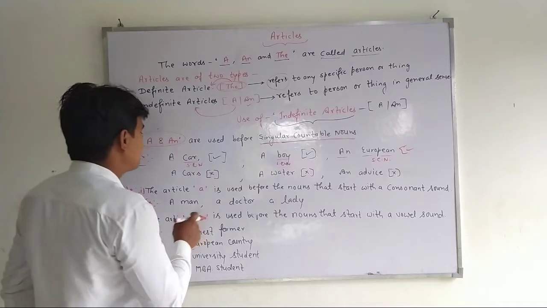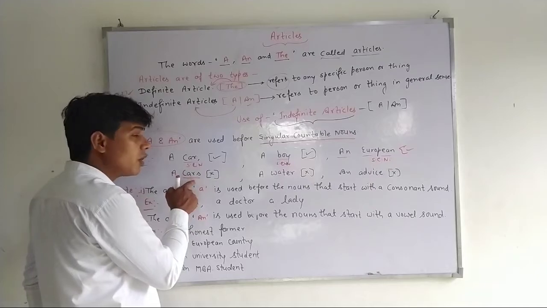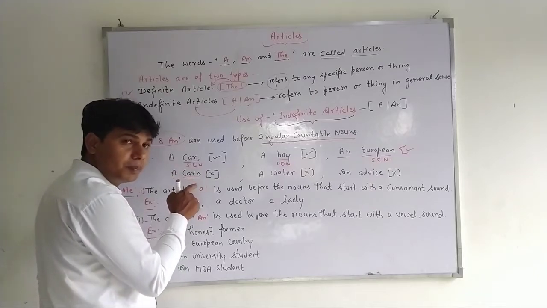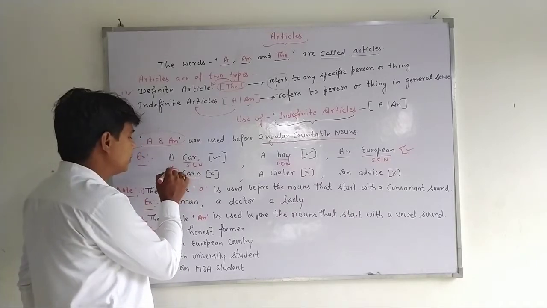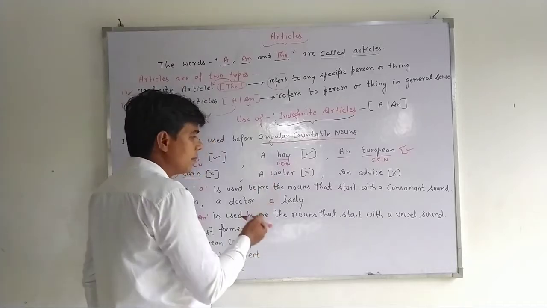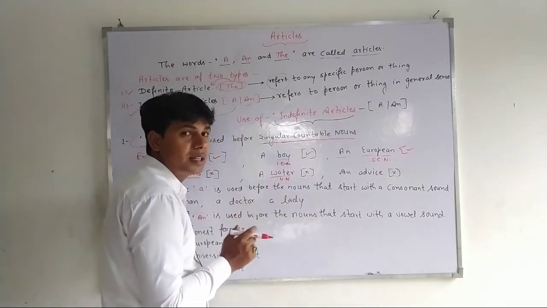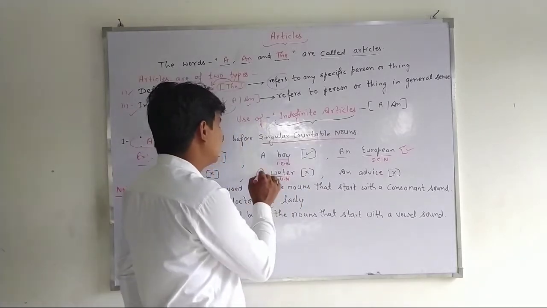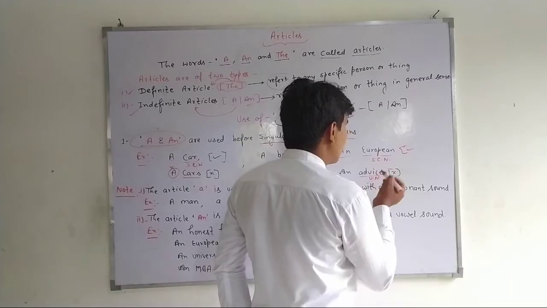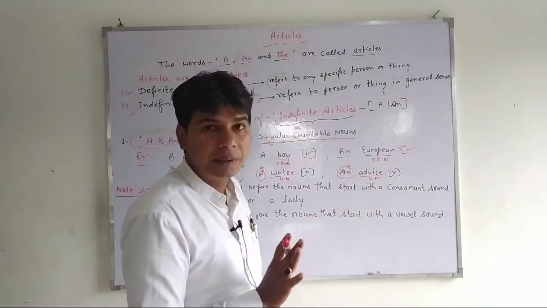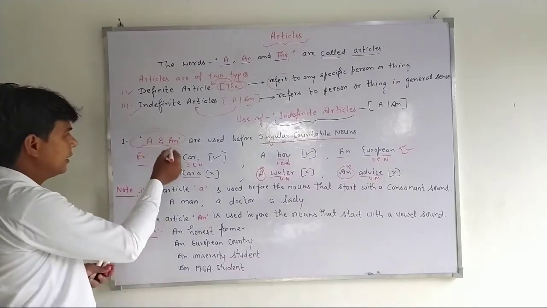But suppose cars: car is countable, but here it is plural, so the use of a is wrong. We cannot use a here. Just see more examples. Water is an uncountable noun, so a is not correct. Advice is an uncountable noun, so an is not correct. Is it clear? Okay. Now see the next points about the articles a and an.